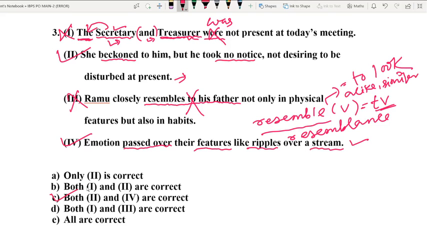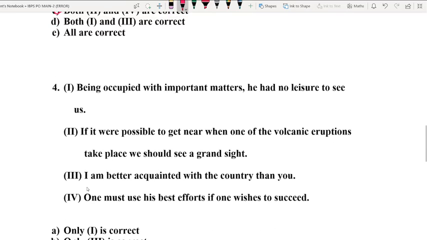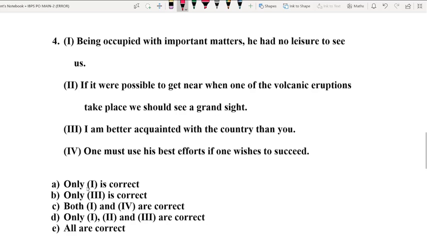Okay, so now we are switching over to another question, that is question number 4. It is a beautiful question again. Being occupied, you can see, the passive structure, with important matters. Someone is occupied, loaded with some important matters. He had no leisure to see us since a person was having a lot of work, and that's why he found it very hard on his part to come and meet us, to see us.